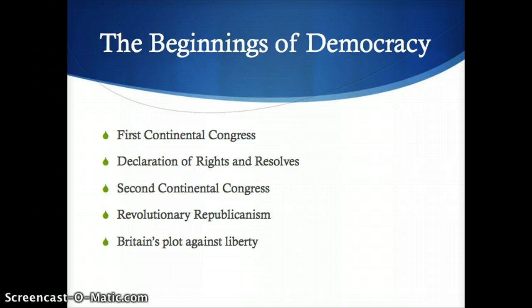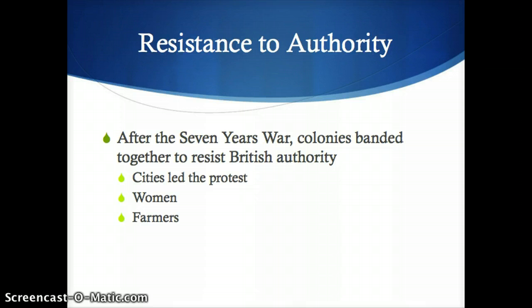By the time the Second Continental Congress met, government became badly torn in the colonies. This new idea of revolutionary republicanism began to take shape. Revolutionary republicanism was much favored during this period, and its main ideas were popular sovereignty, rule by law, and legislation of representatives.